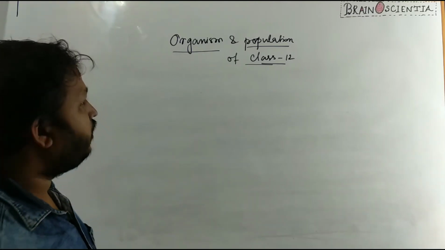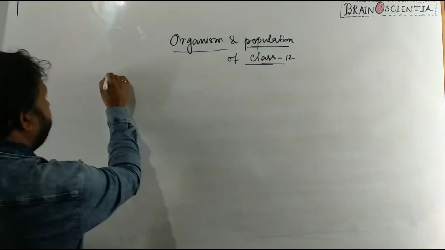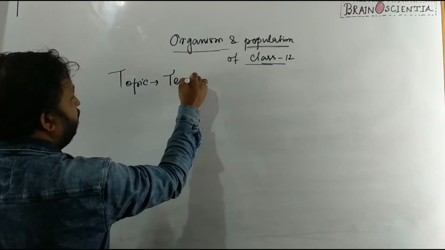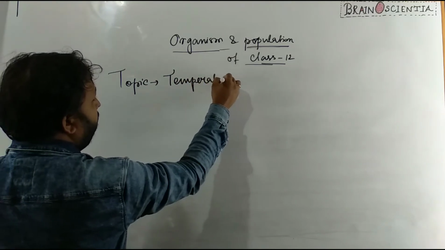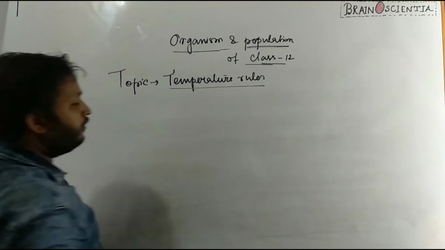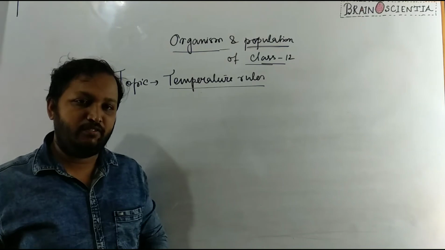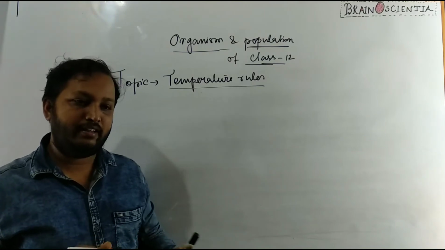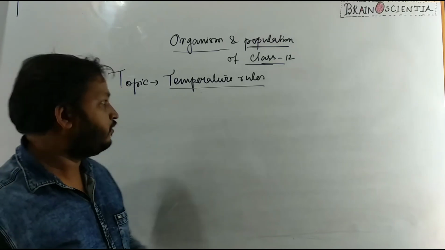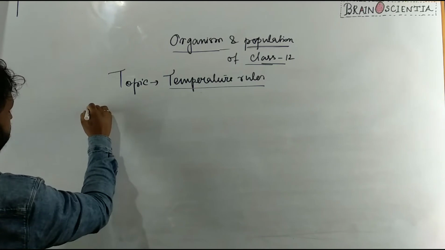Today I am going to start a topic from the chapter Organism and Population, and today's topic is temperature rules. There are some rules given by different scientists at different times on how temperature has influenced changes in the structure of an organism. I am taking some 4 or 5 rules here.